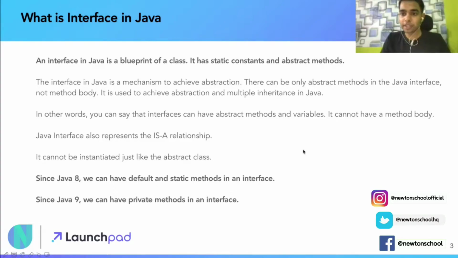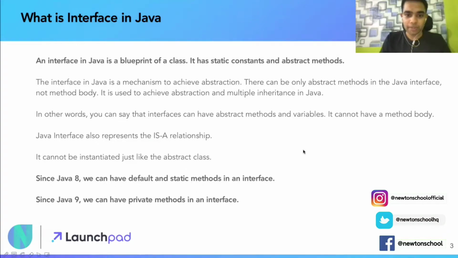मैंने अपनी पिछली वीडियो में बताया था, there are two methods by which you can achieve abstraction in Java. What was the first method? First was using abstract classes, which may or may not give you complete abstraction. And second was interfaces, which give you complete abstraction in Java. Apart from that, there can be only abstract methods in a Java interface, not the body.